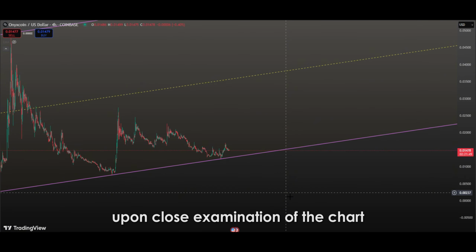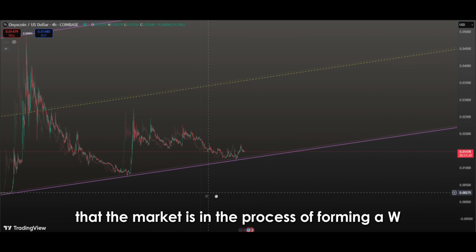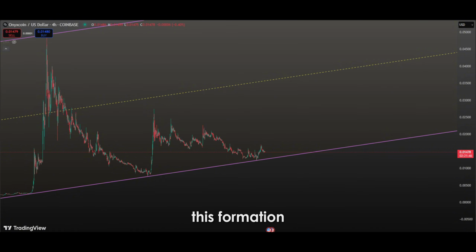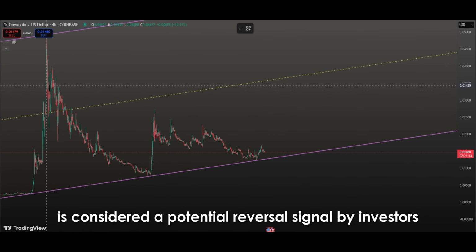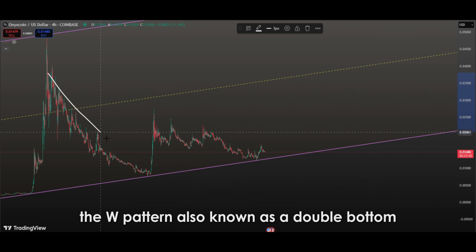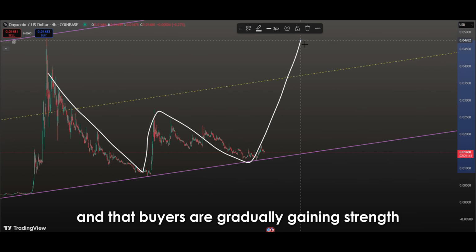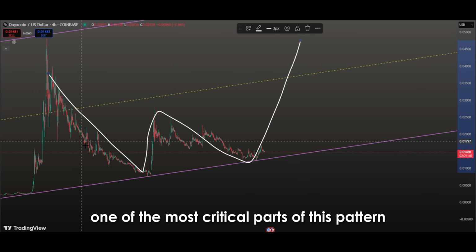Stay tuned. Upon close examination of the chart, it is observed that the market is in the process of forming a W pattern, a classic and powerful technical structure. This formation, especially when it appears at bottom levels, is considered a potential reversal signal by investors. The W pattern, also known as a double bottom, indicates that downward pressure is beginning to ease and that buyers are gradually gaining strength.